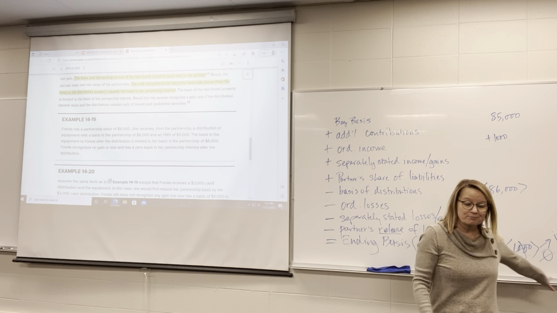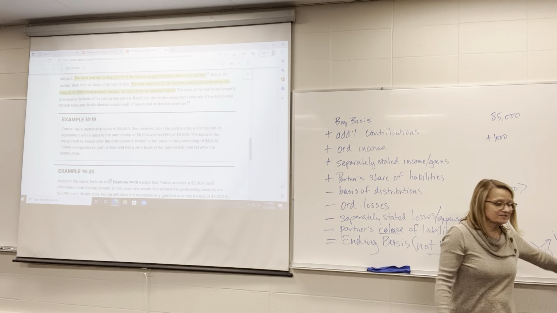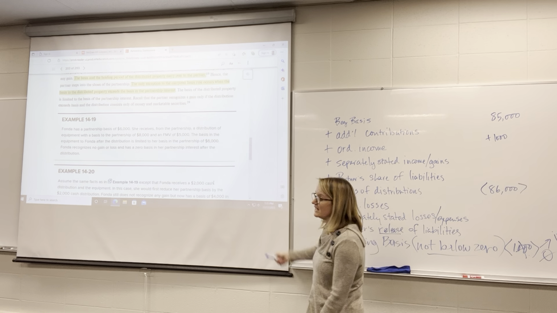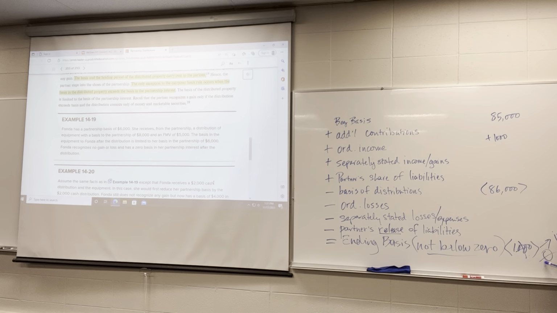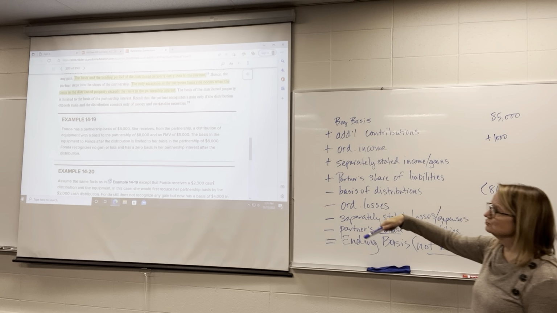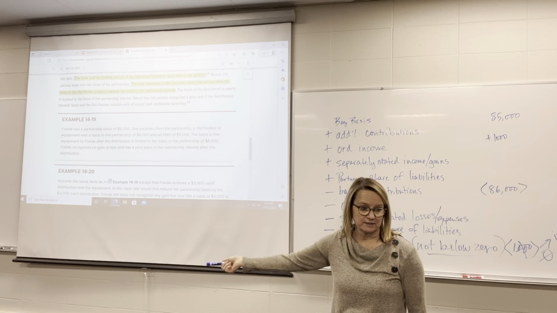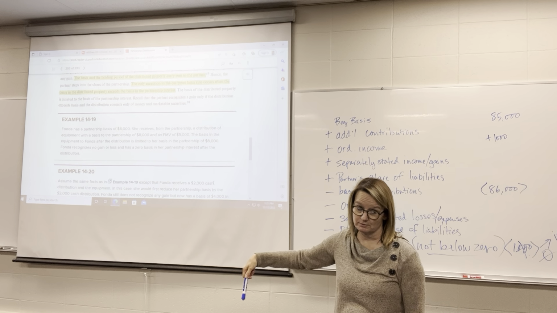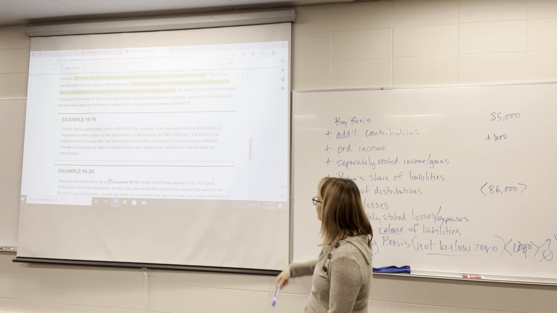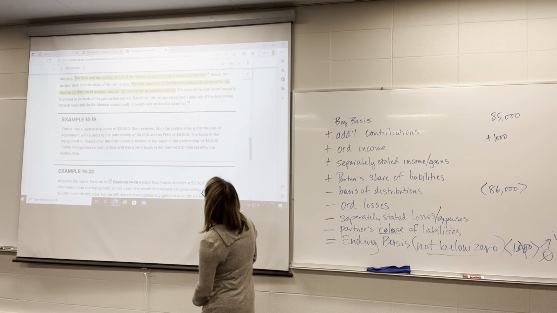Well, when it's property, we don't pay tax on it, but what happens is that additional amount, the amount over and above the basis in the partnership, gets tacked on to the basis of the property. Actually, it subtracts from the basis of the property. I'll show you an example here of how that works.